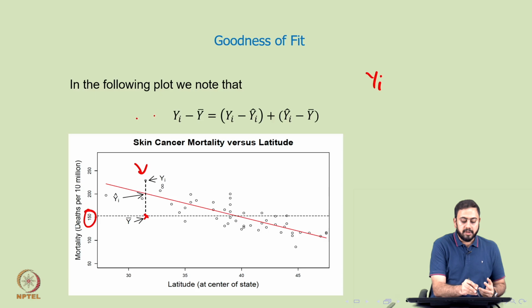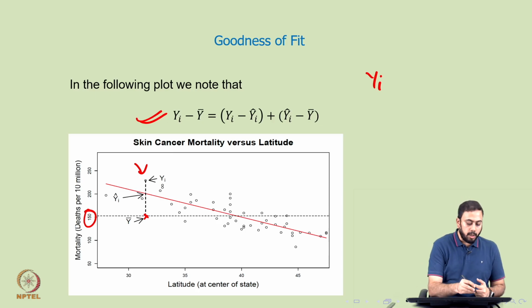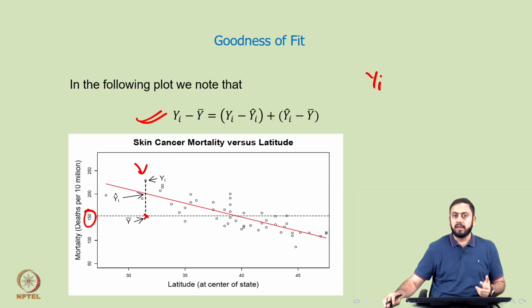So here again I can write down the same thing in the form of an equation. If you look at the LHS, it's yi minus y bar, which gives you the entire distance between the observed response and the mean of the y values, and that entire distance could be broken down into two pieces. One of them is yi minus yi hat, the other one is yi hat minus y bar. So the first piece is yi minus yi hat, and the second piece really is yi hat minus y bar. Okay. Now, why is breaking down the equation into two parts important? We will see very soon.